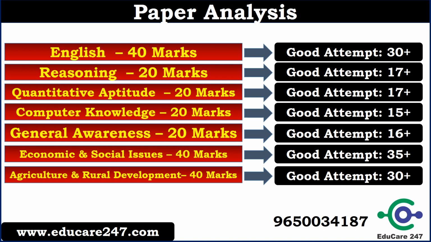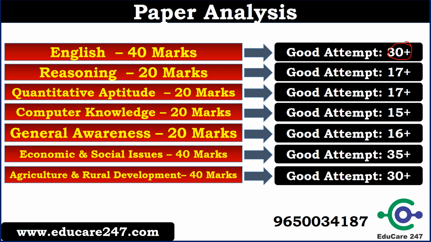English paper was at moderate level. So if one has attempted 30 plus, it will be counted as a good attempt. Reasoning paper was at easy level, but one puzzle was confusing, so 17 plus attempt will be counted as a good attempt. Quant was also very easy, so 17 plus attempt will count as a good attempt. Computer knowledge was relatively tougher compared to other years, so 15 plus attempt will be a good attempt.